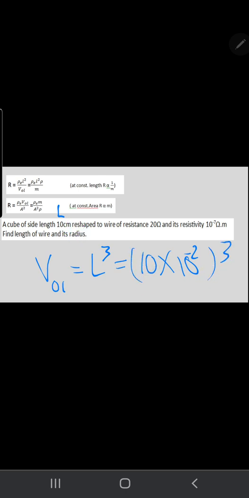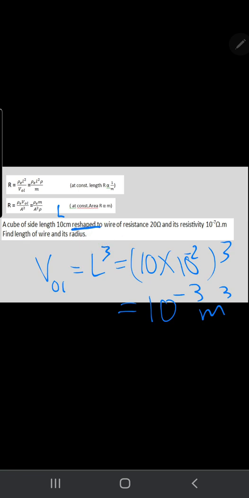We can get the volume of the cube: the volume of a cube equals side length power 3, so 10 times 10 to the power negative 2, to change from centimeter to meter, power 3, equals 10 to the power negative 3 meter cube.